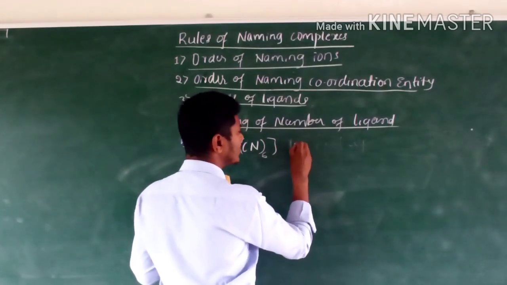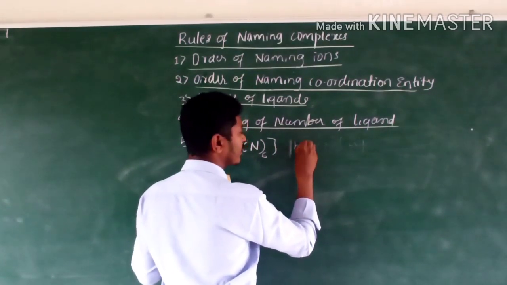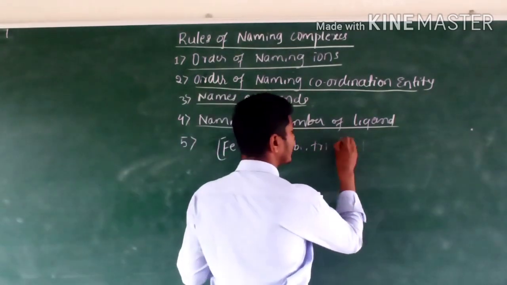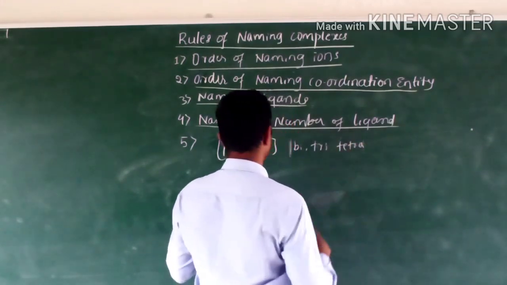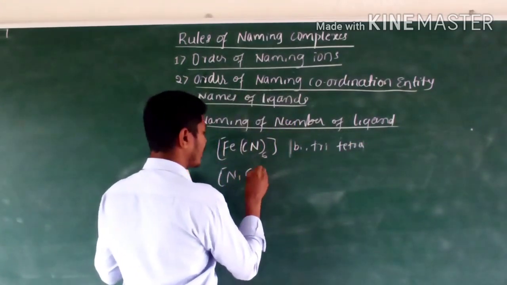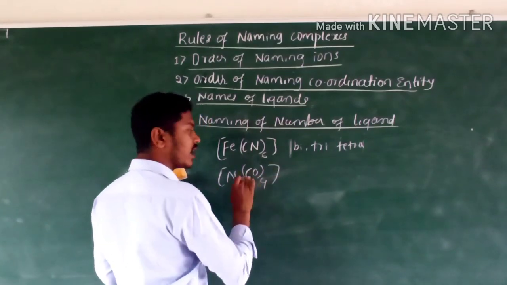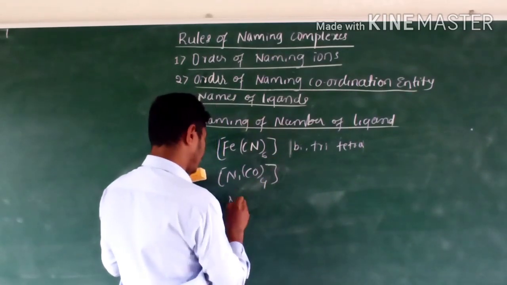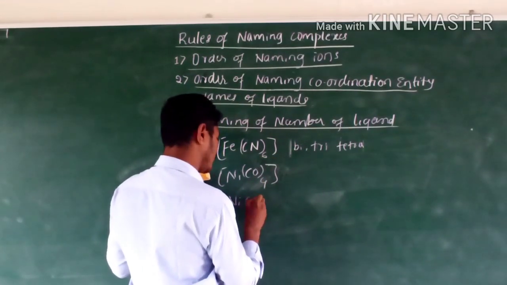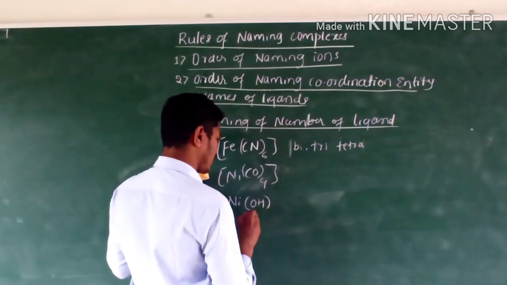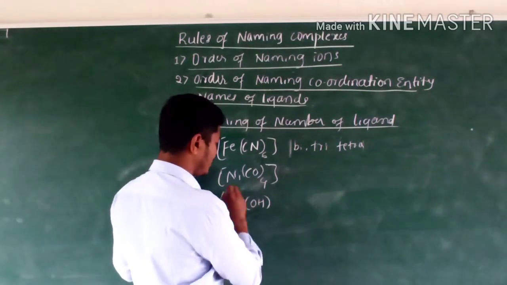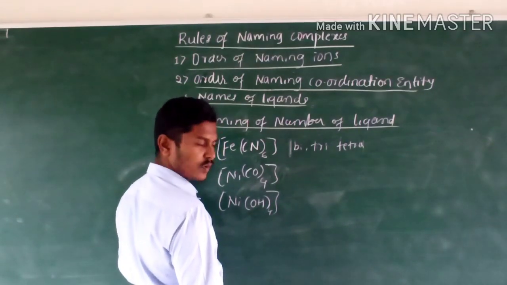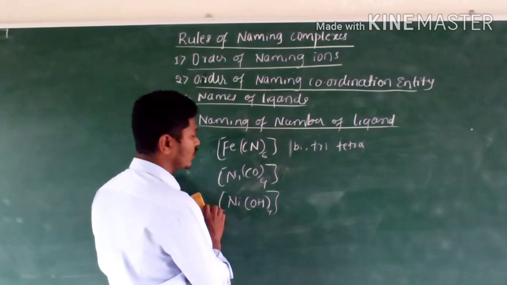If 2 is there, di or bis. If 3 is there, use tri, as in trichlorido. If 4 is there, tetra. Nickel carbonyl with 4 is tetracarbonyl. Tetrahydroxo, like this we have to name.